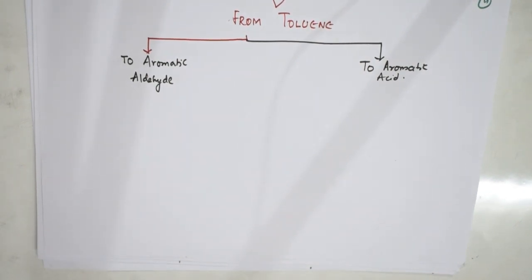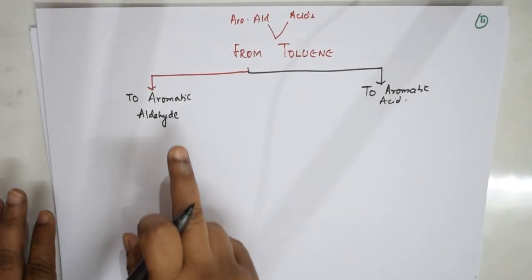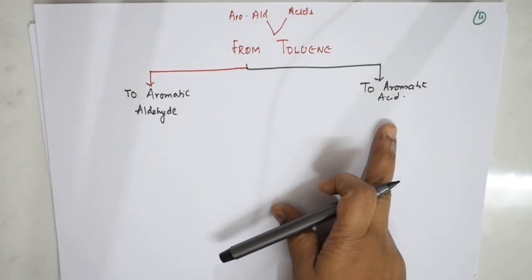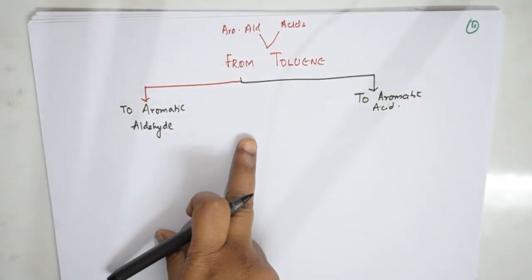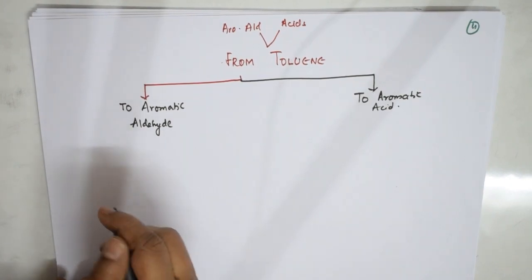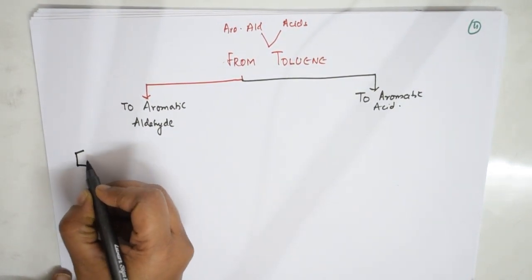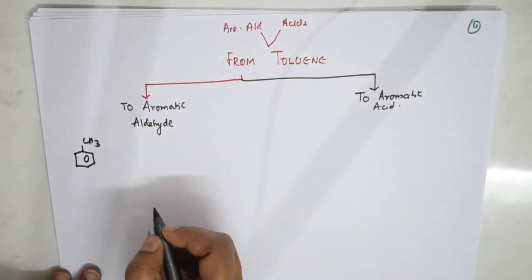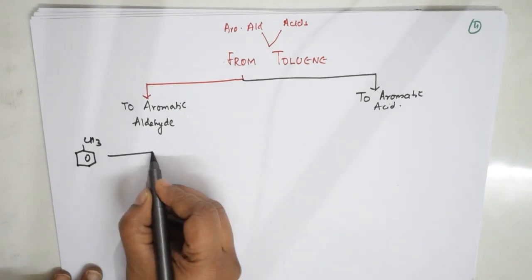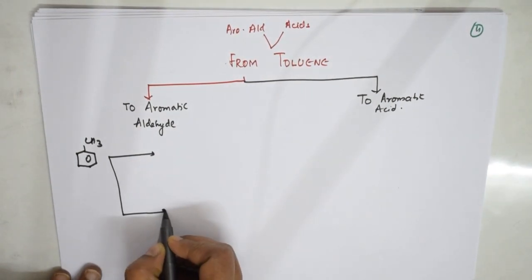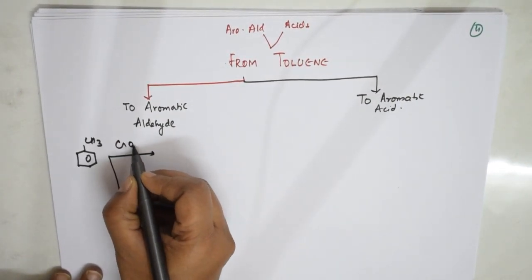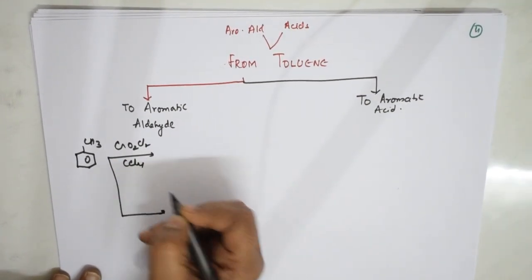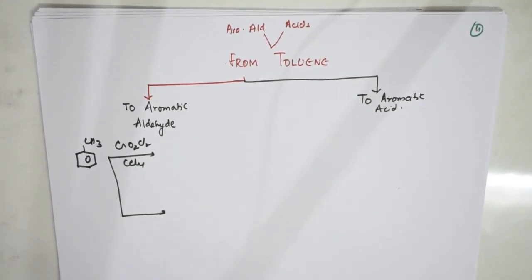or the methyl benzene. Here I'll be preparing aromatic aldehyde and aromatic acid from toluene. Why? Because this is an aromatic compound, isn't it? So when I take toluene, you will be doing two types of reactions. You will be using chromyl chloride here, in carbon tetrachloride. What is the role of chromyl chloride? I have explained it in the earlier videos. I'm just giving you the reactions here. Please watch the earlier videos.